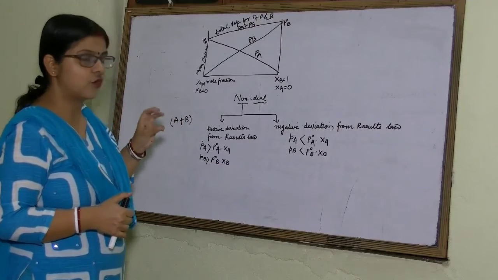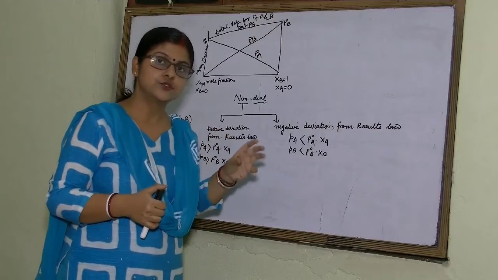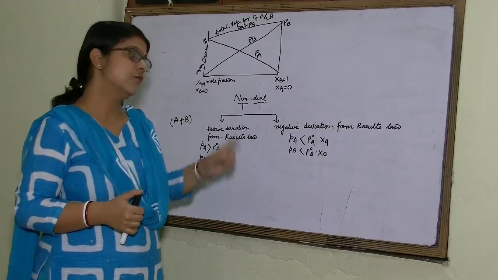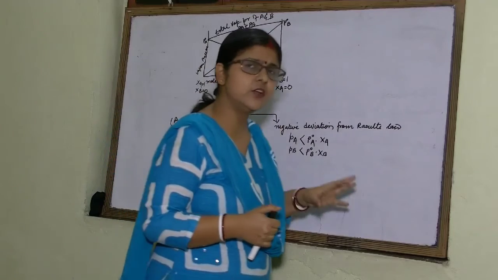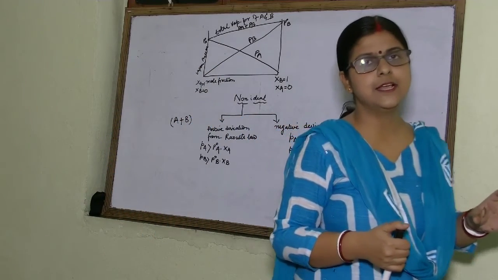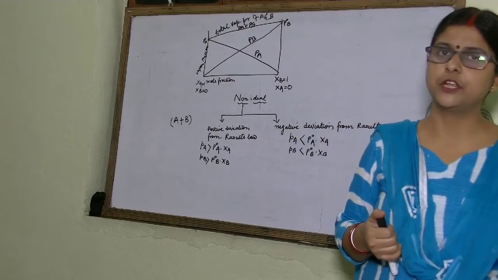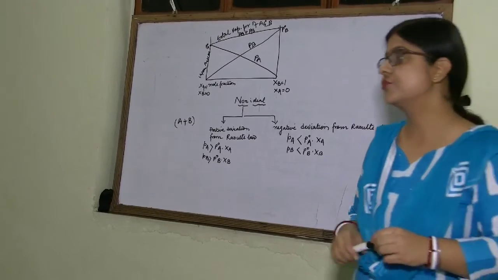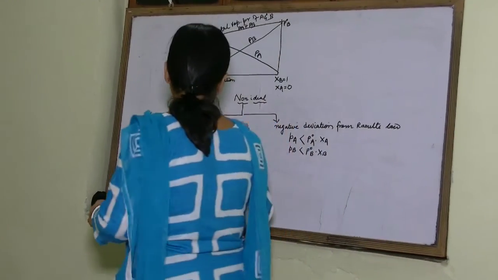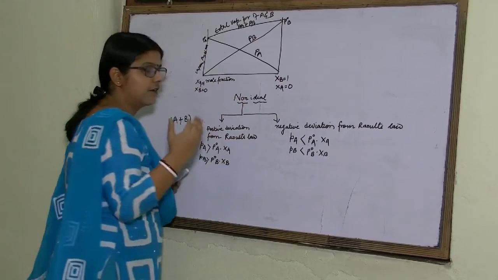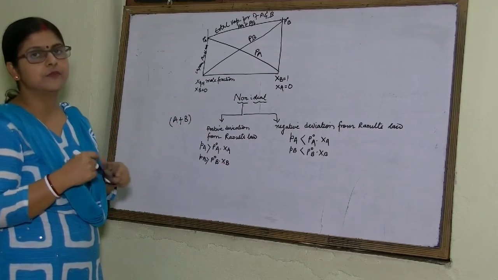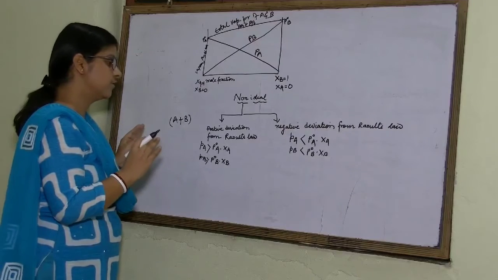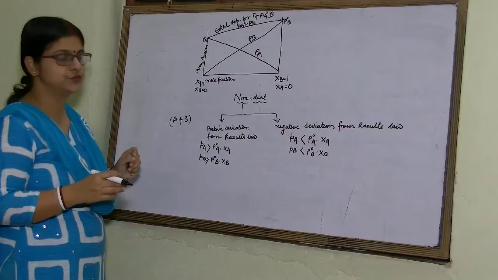But for a solution showing negative deviation from Raoult's law, the vapor pressure of any component will be lesser than the product of its vapor pressure in pure state and its mole fraction. So this is the first difference you will have to understand. Then gradually we'll discuss some more differences between these two types of non-ideal solution.